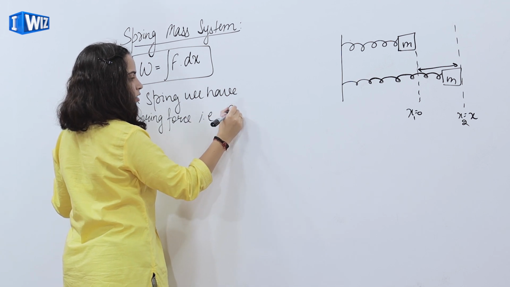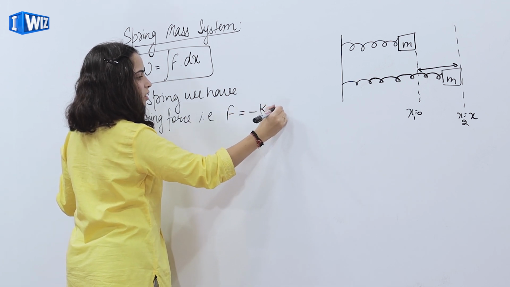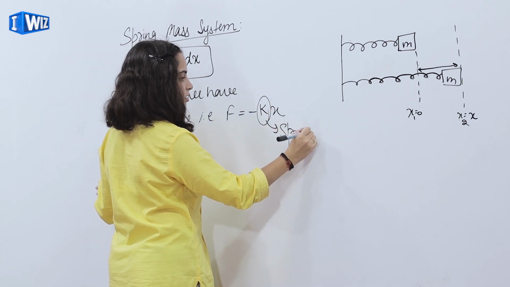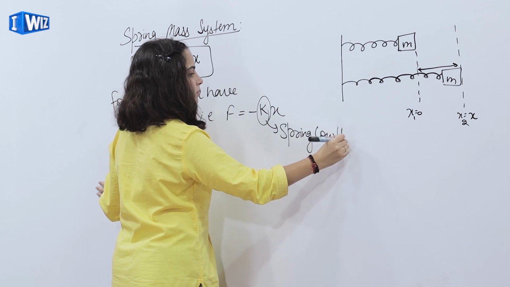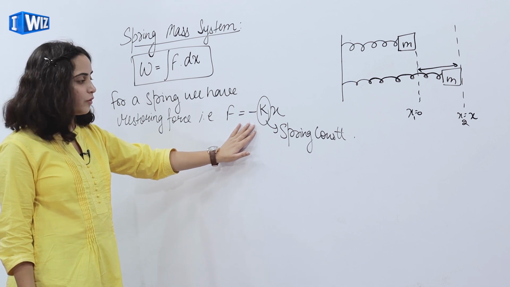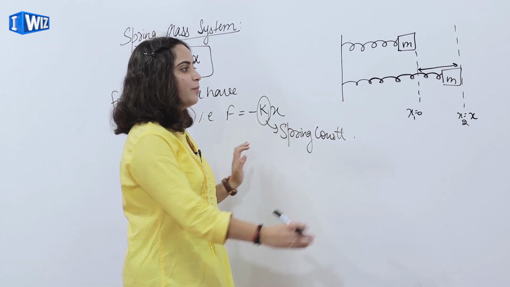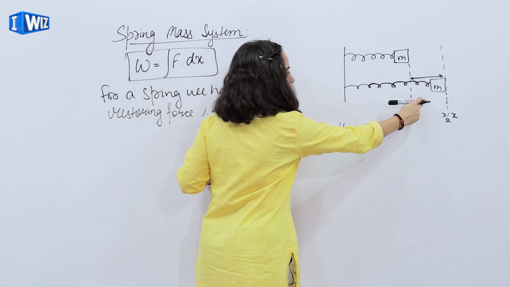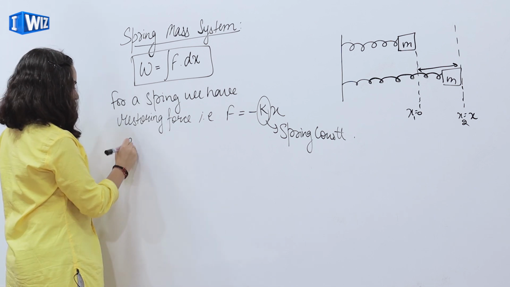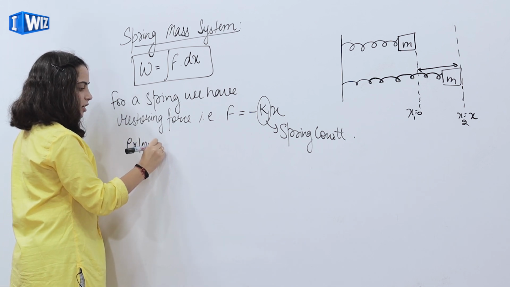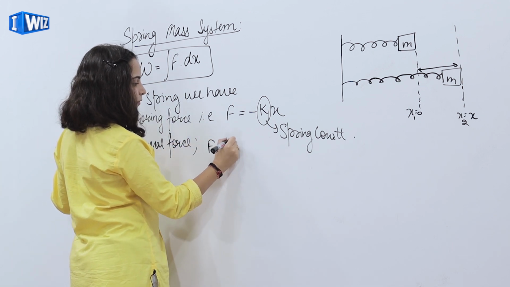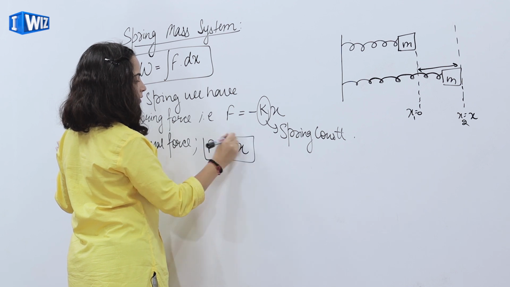That is, force is equal to minus kx, where k is the spring constant. Now F equal to minus kx is the restoring force of the spring. That means if I want to keep the spring in this position, then I have to apply an external force whose magnitude is given by F equals kx.